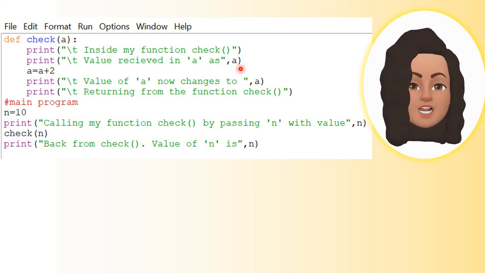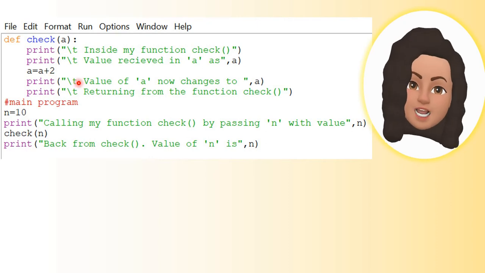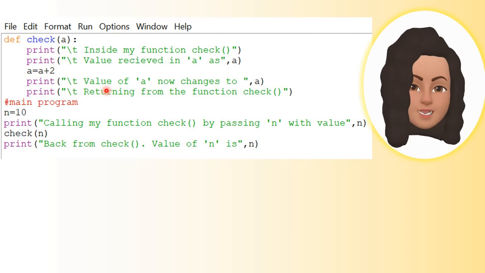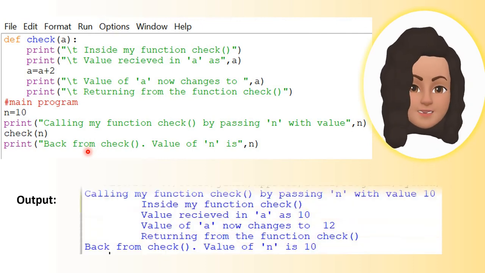Inside the function, a is incremented by 2: a is equal to a plus 2. There is a print statement before the incrementation and a print statement after the incrementation. There is no return statement for this function. In the main program, n is assigned a value 10. Then it prints before calling the function, passing n, then the function call, and then the value printed after the function call. First, the execution begins from the main program, right?